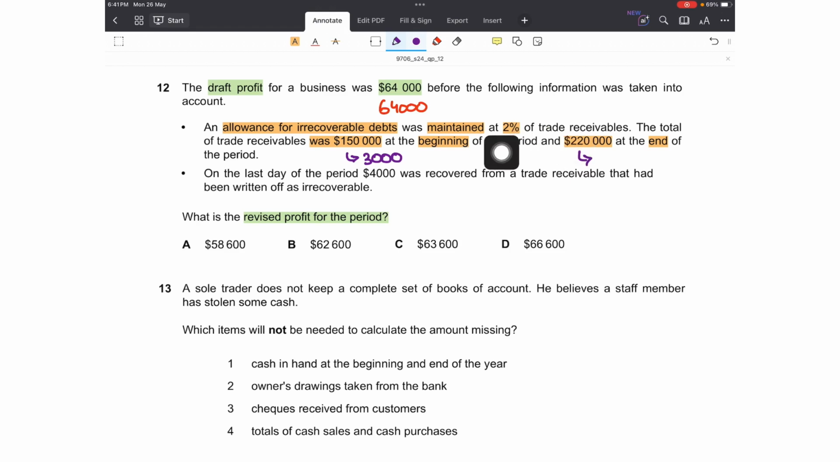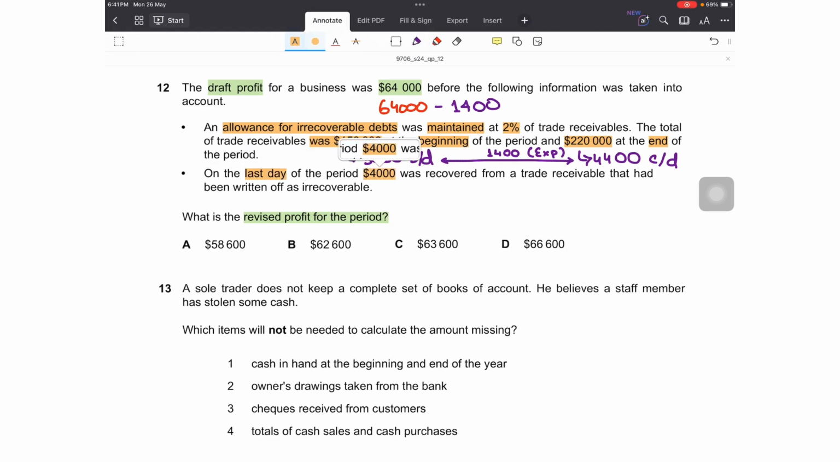What is the closing? 220,000 into 2%. So that will be 4,400. This is the CD value. This is the brought down value. Is there an increase or decrease? There is an increase during the year on allowance for irrecoverable debts by 1,400. An increase is recorded as an expense. So I have to record this 1,400 as an expense. And if I do that, my draft profit will decrease by 1,400, as an expense wasn't recorded previously and it is now being recorded.